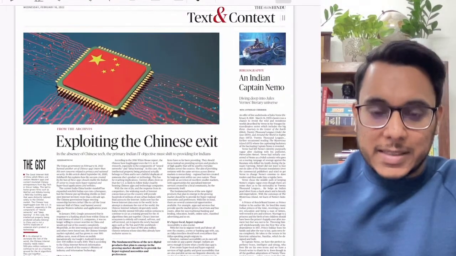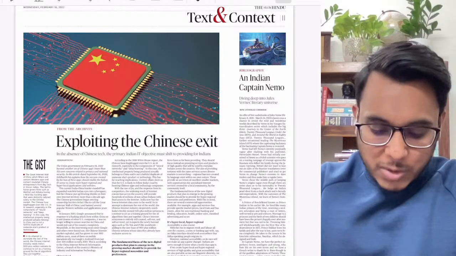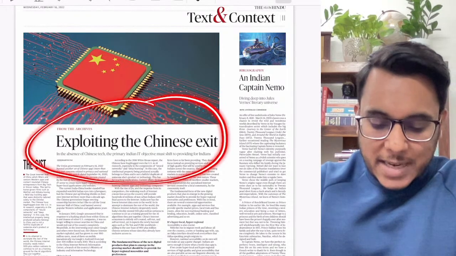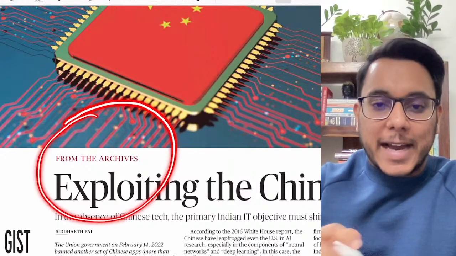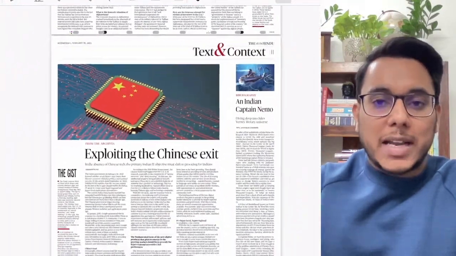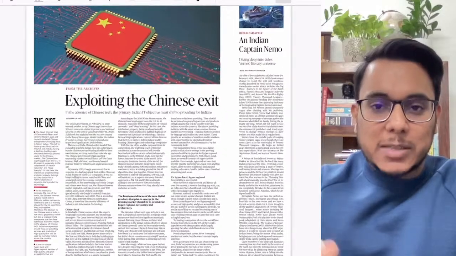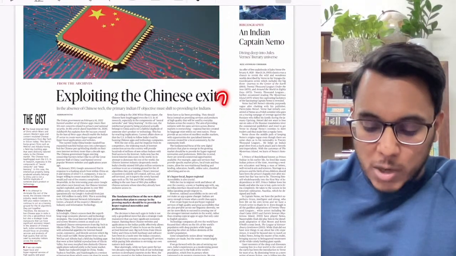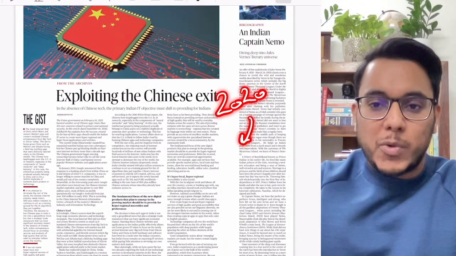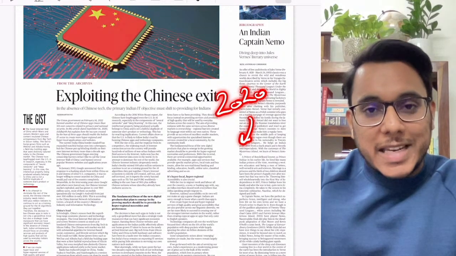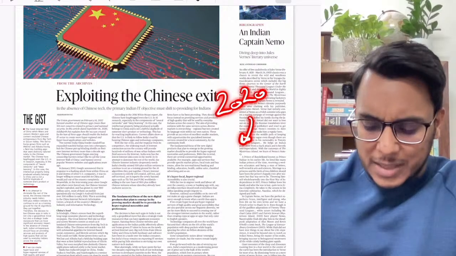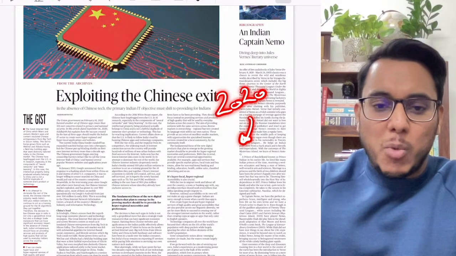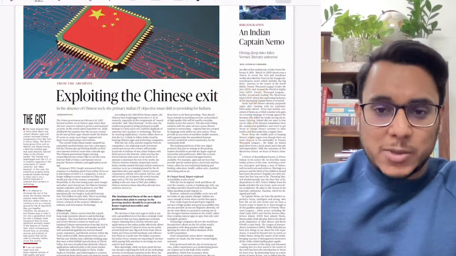Then guys, the second page of the text and the context. This article is talking about exploiting the Chinese exit. Basically this article comes from the archives section, that is, these are old articles that have been published. This particular article is a 2-year-old article, from 2020, when the ban on the Chinese apps was imposed by the government. With respect to the examination, much substance has not been there.